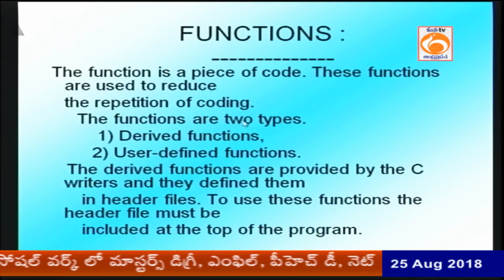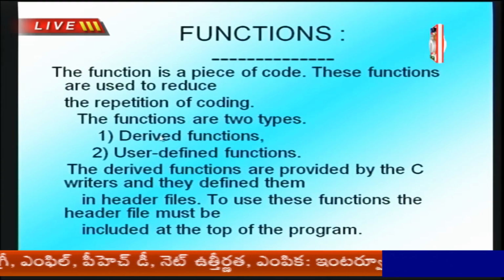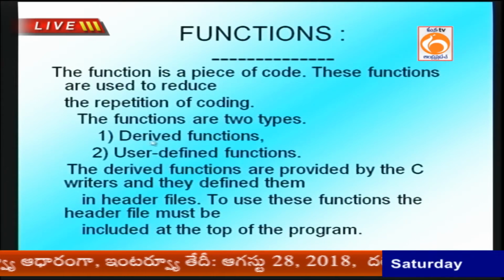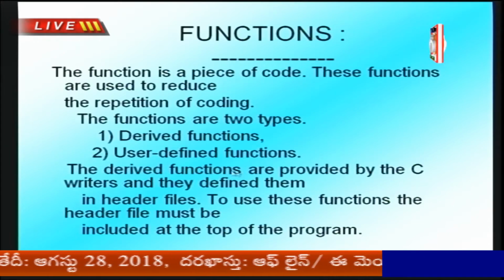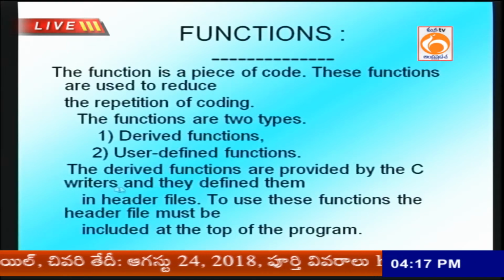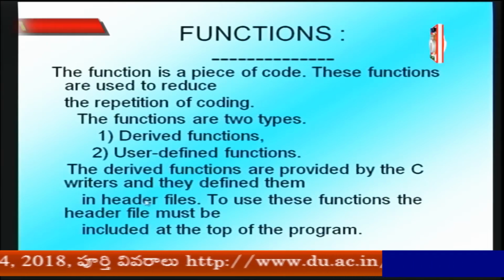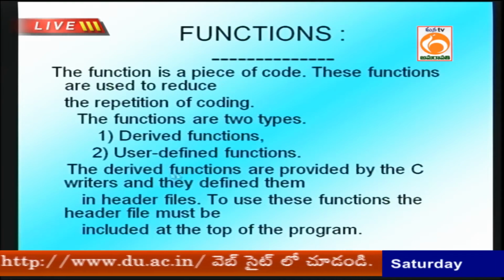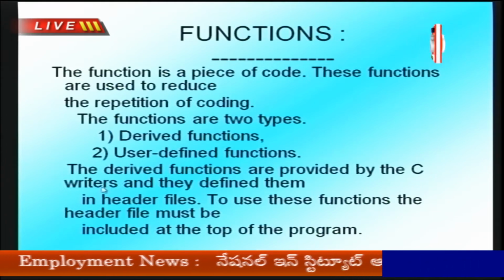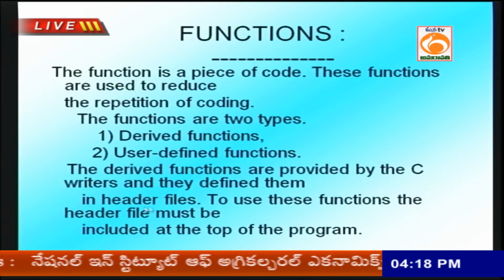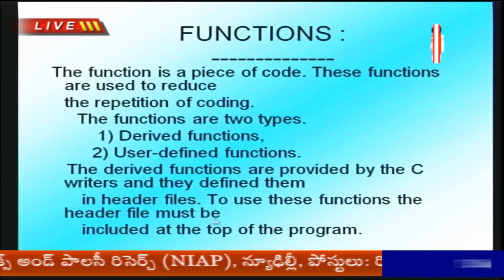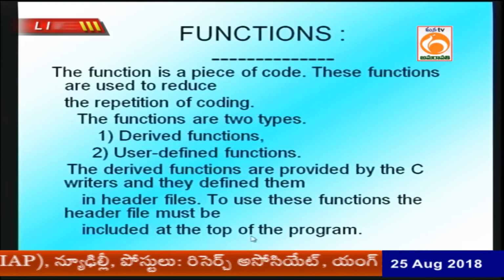What are the function types? They are classified into two types: derived functions and user defined functions. What is meant by derived functions? These are functions already provided by the C authors. Dennis Ritchie defined some functions, and they are defined with the help of header files. To use these functions, the header file must be included at the top of the program.